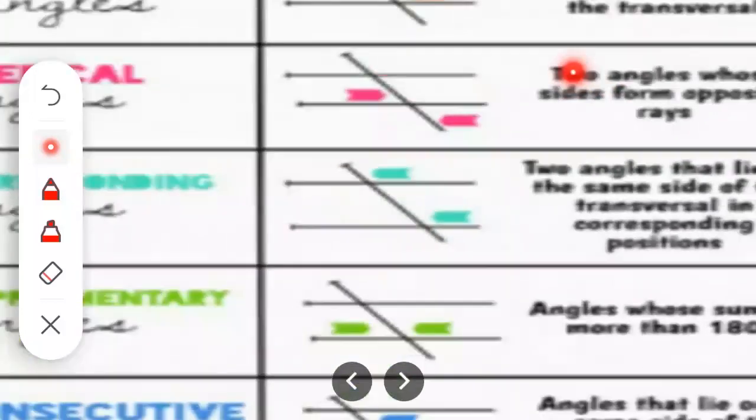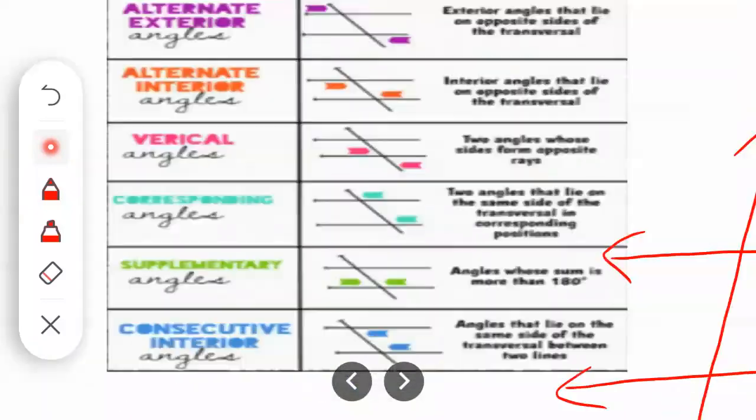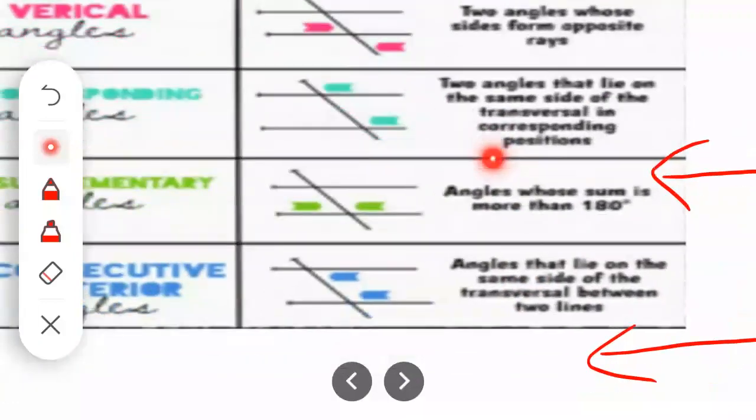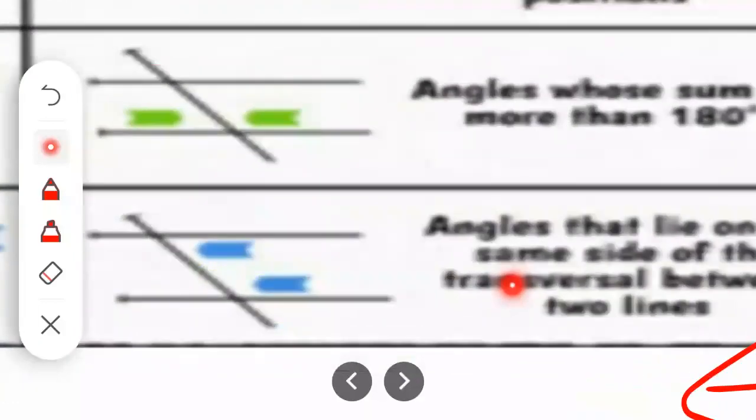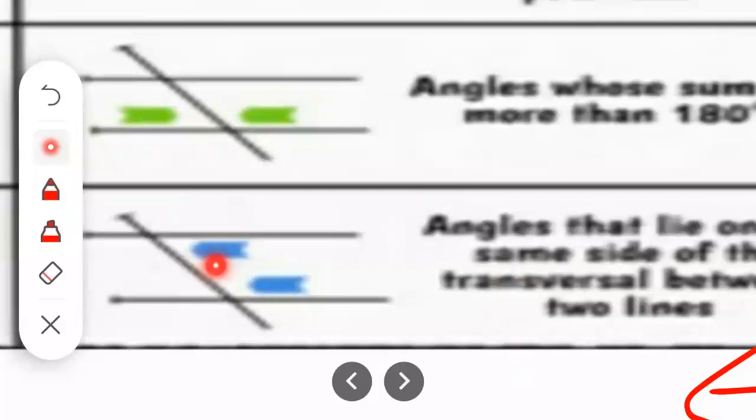Now see, the next type of angle is interior angles. Interior means inside of two parallel lines. In simply means within two parallel lines. Here you can see the two angles that lie within the two given parallel lines. So those are called interior angles, and those are also on the same side of the transversal.